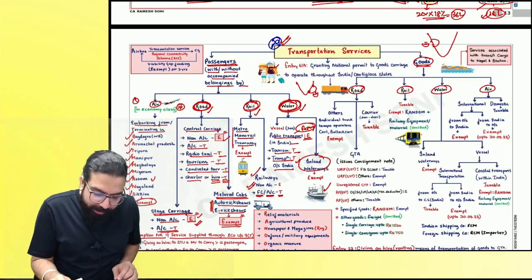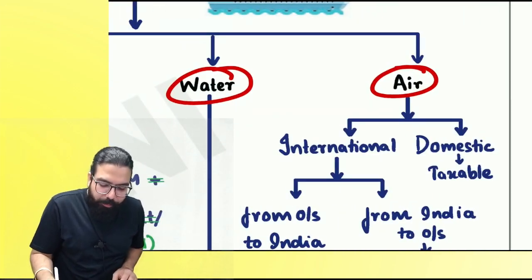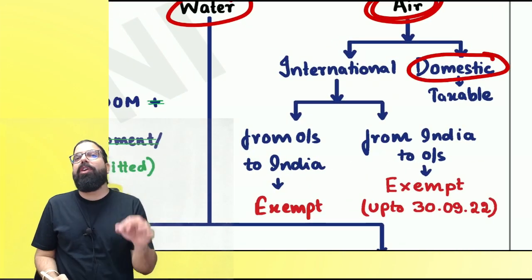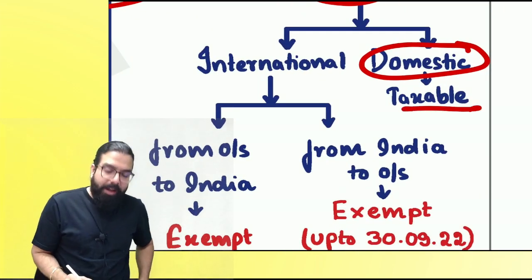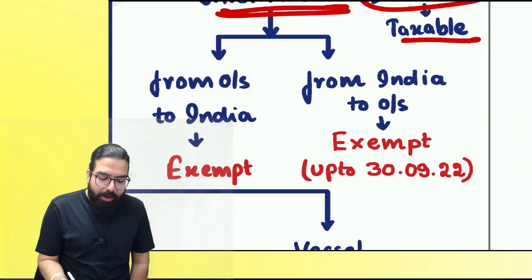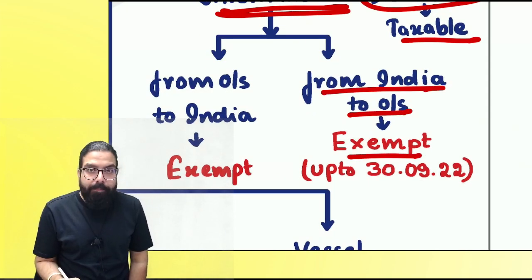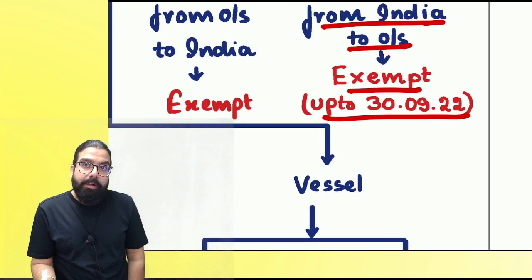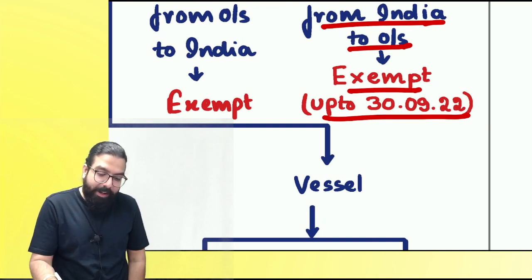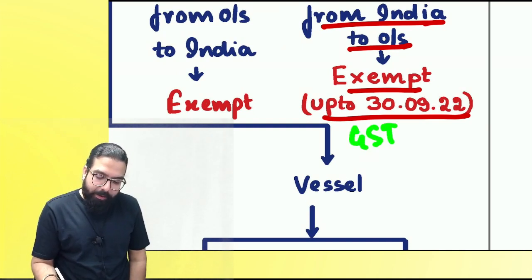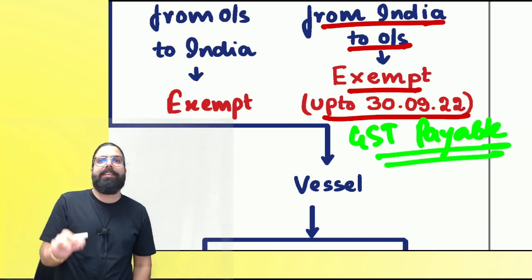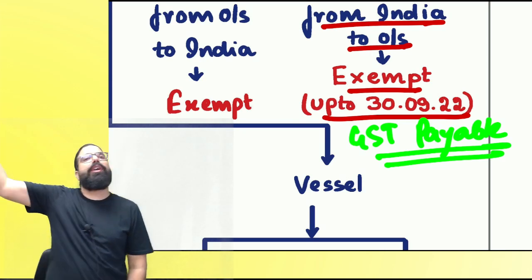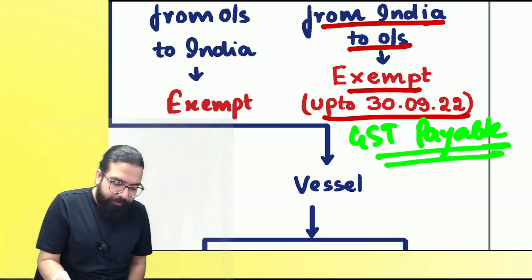Now, please come to the right hand side. Right hand side, we have air transportation. Through air, domestic transportation of goods. People, we are in goods now. Okay, everyone, goods transportation is always taxable. Internationally, if you are going from India outside India, it was exempted till 30th September 2022. That date has now gone, and hence GST is payable. It is no more under exemption. Please write down and keep. 30th September 2022 is gone and now it is taxable.